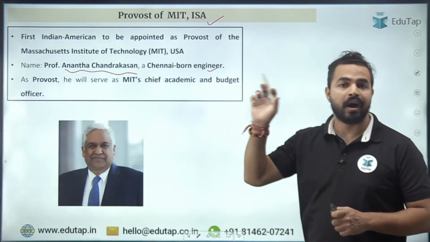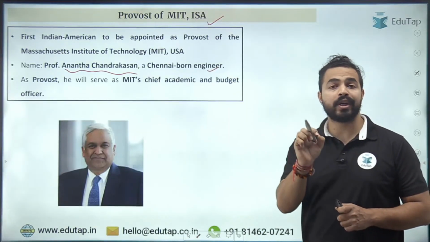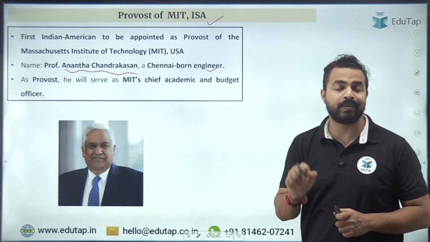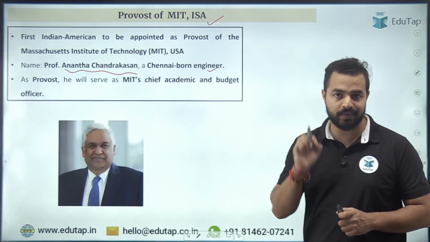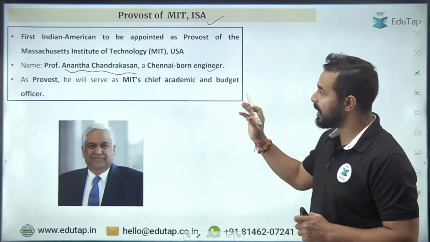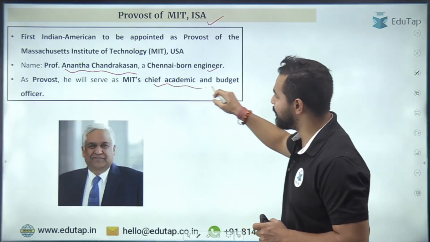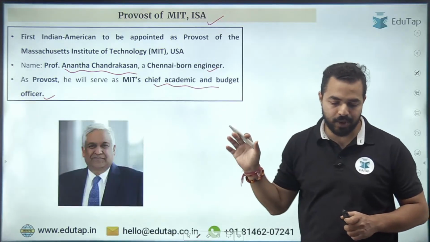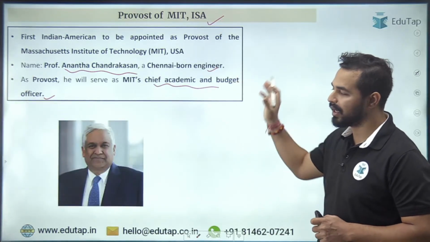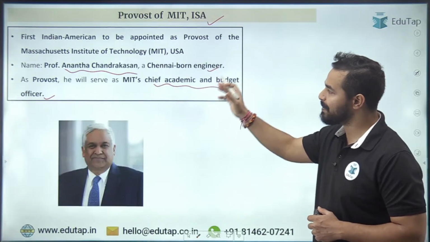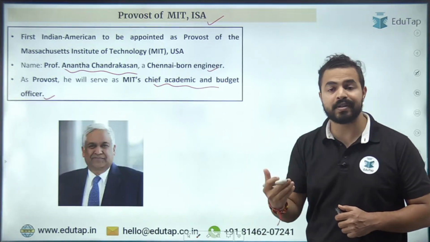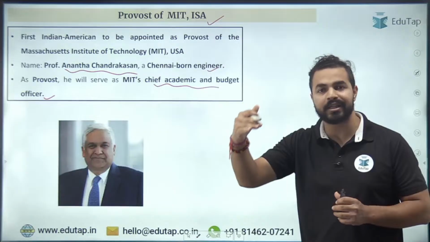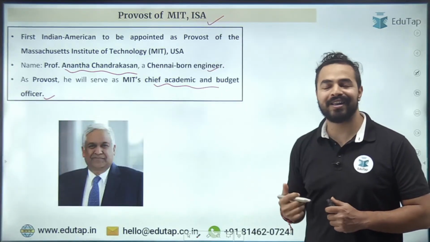MIT वही institute है दोस्तों जिसने QS World University Rankings 2026 में टॉप किया है for the 14th consecutive year, right. तो अब ये serve करेंगे वहां पर as Chief Academic and Budget Officer at MIT US. तो MIT US पे this person will be serving as the Chief Academic and Budget Officer. ये इंडिया के ऐसे पहले पर्सन बने हैं to reach that particular stage. सो उनका नाम याद रखना हमारे लिए जरूरी है.